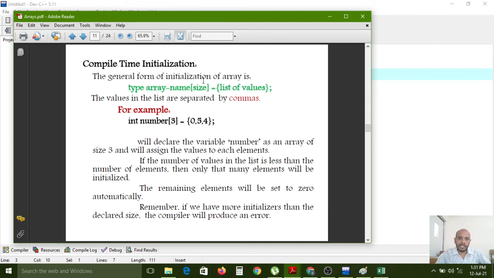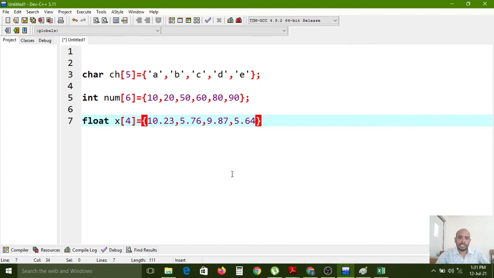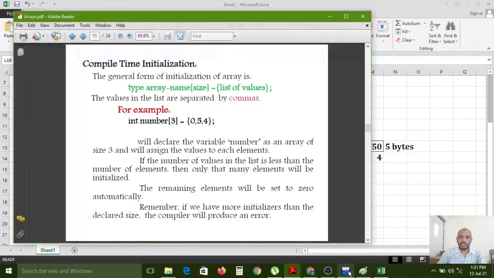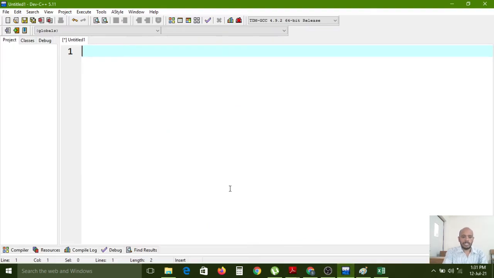The general form of initialization of an array. How can you create a one-dimensional array? Now I am creating a one-dimensional array. First I am writing the document in the documentation section: one-dimensional array demo.